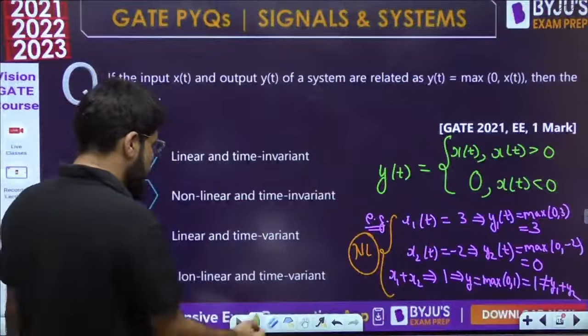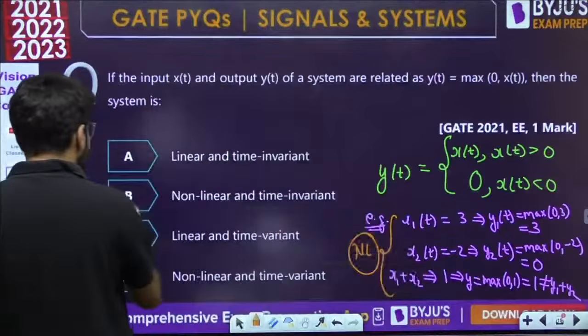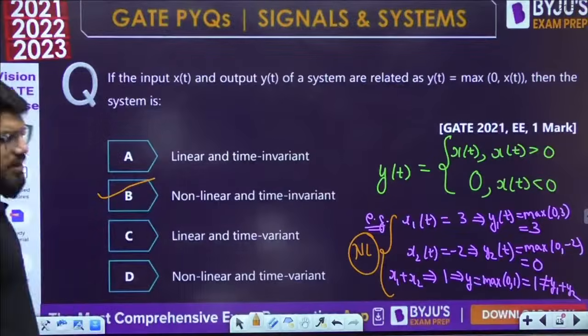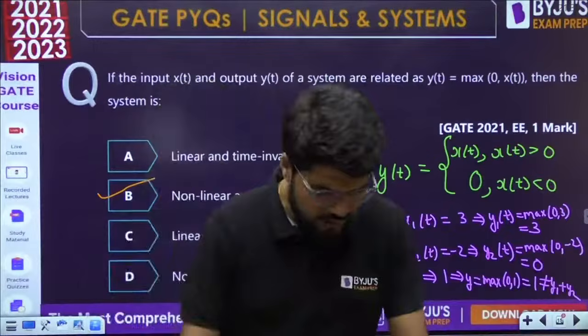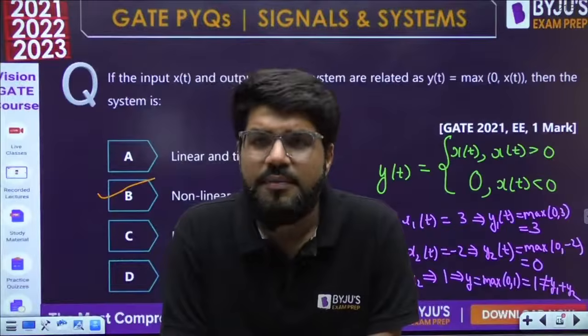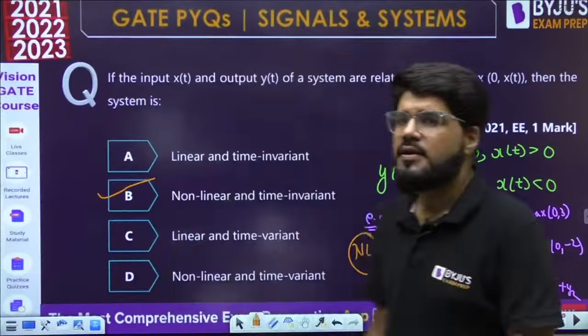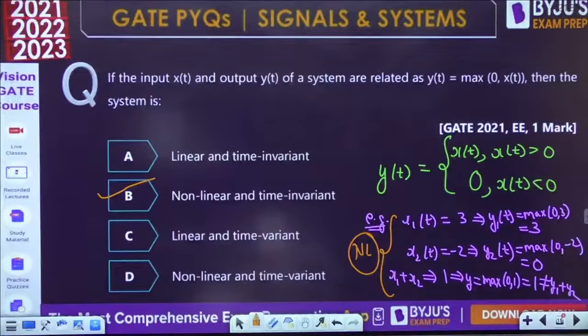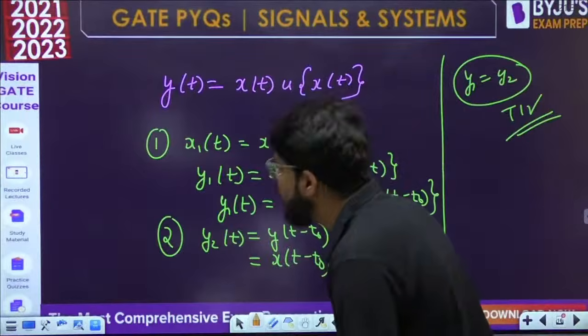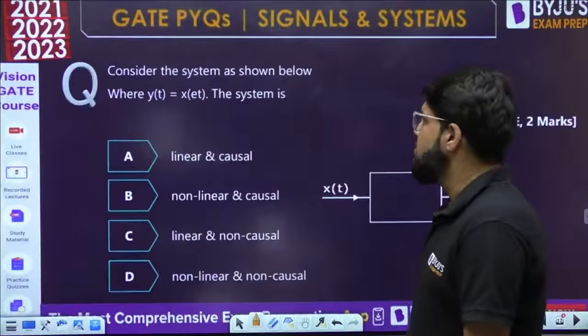So it is non-linear but time invariant. Very correct answer, Hari. Good going. It is non-linear but at the same time it is time invariant. Done? Okay guys, let's move ahead to the next question.